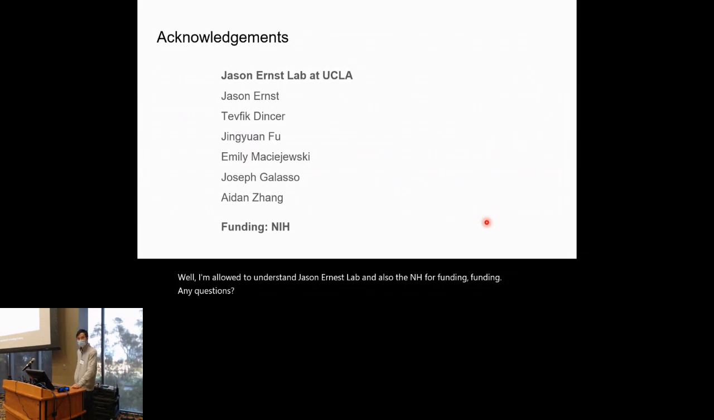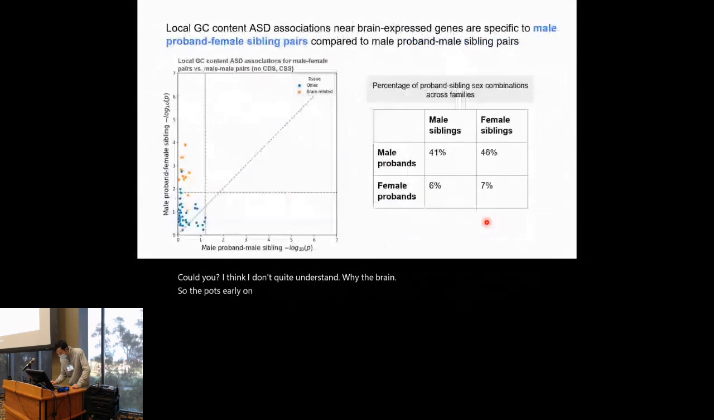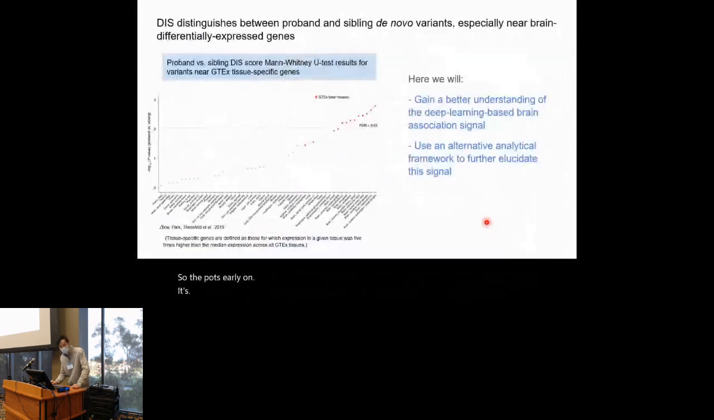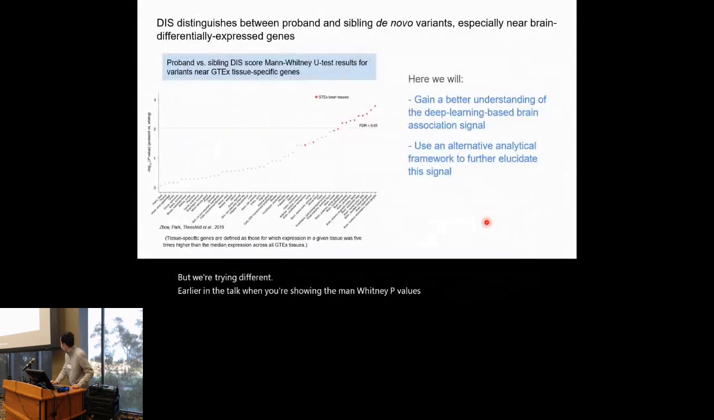Could you, I think I don't quite understand why the brain, so the scatter plots early on, which one are you referring to? Earlier in the talk when you're showing the Mann-Whitney p-values. So here? The dots. This one? Yeah, so here, it's gene sets defined by GTEx tissues, and you're looking for de novo variants that are within a certain distance of those genes? Yes, the de novo variants are being assigned based on the distance to the tissue.